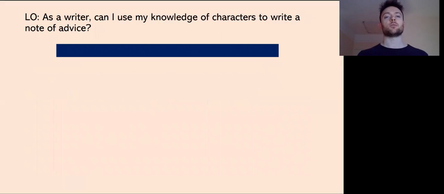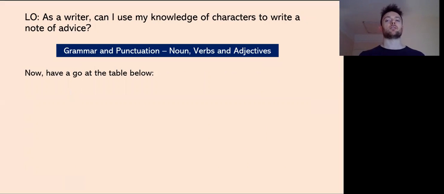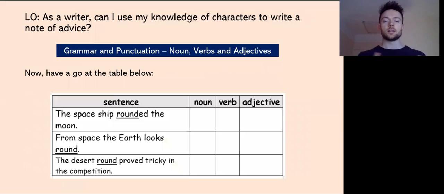So now we've refreshed our memories. Let's have another go at the table, okay? Same setup as before. You just need to pause the video, have a go, and then you can just number them like we said before, and then we'll go through the answers, okay? So pause here, have a go, and then we'll go through it.